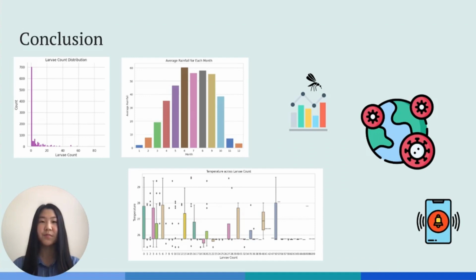In conclusion, our project demonstrates the implementation of random forest machine learning models to predict mosquito larvae abundance in Benin. Our results provide valuable insights for future research to apply machine learning architectures to remote sensing data in other target areas, and to develop surveillance or alert systems to aid in mosquito-borne disease prevention efforts. Based on these results, future work could leverage additional features such as location and date, or integrate more mosquito datasets from other sources, such as iNaturalist or Mosquito Alert, to acquire more consistent data for improved prediction accuracy.